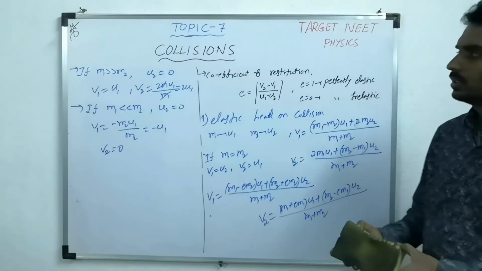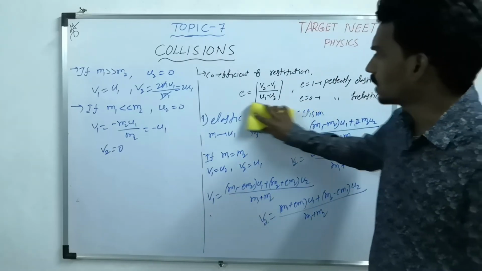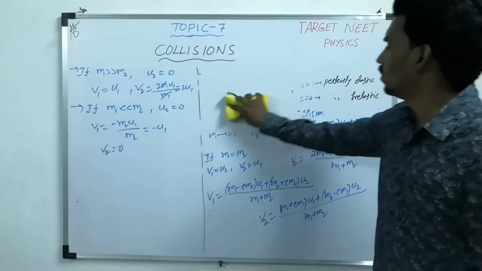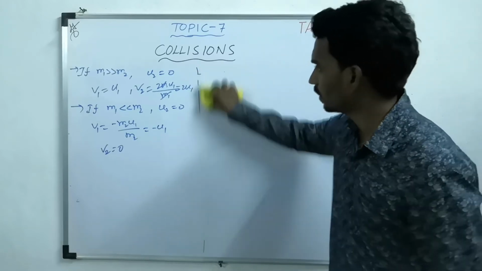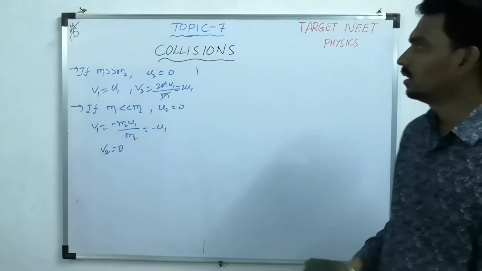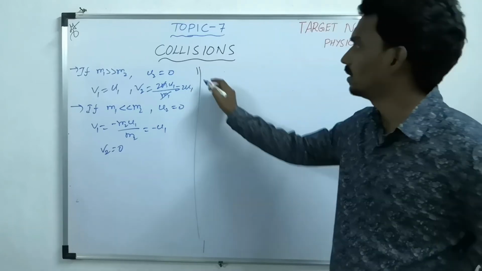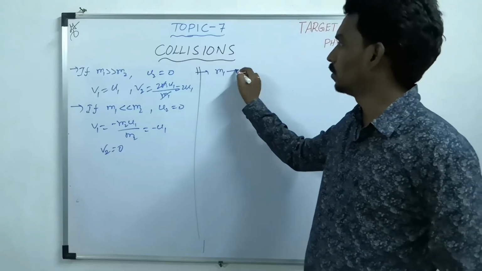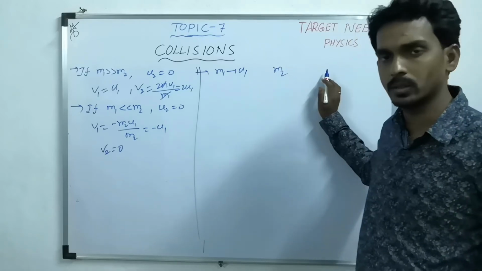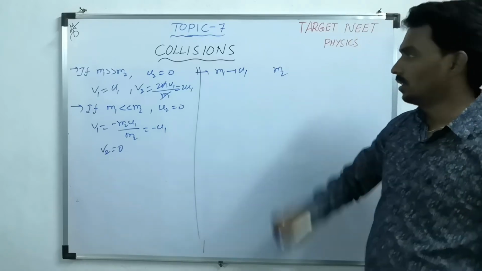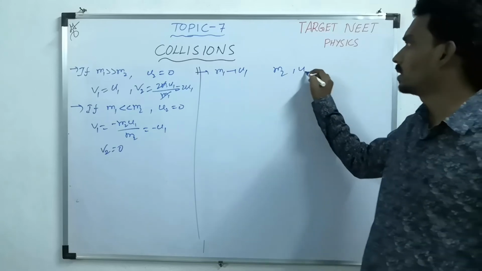Now let us consider one more kind of question based on the same thing. Consider M1 moving with U1. Now it collides with M2 which is at rest.